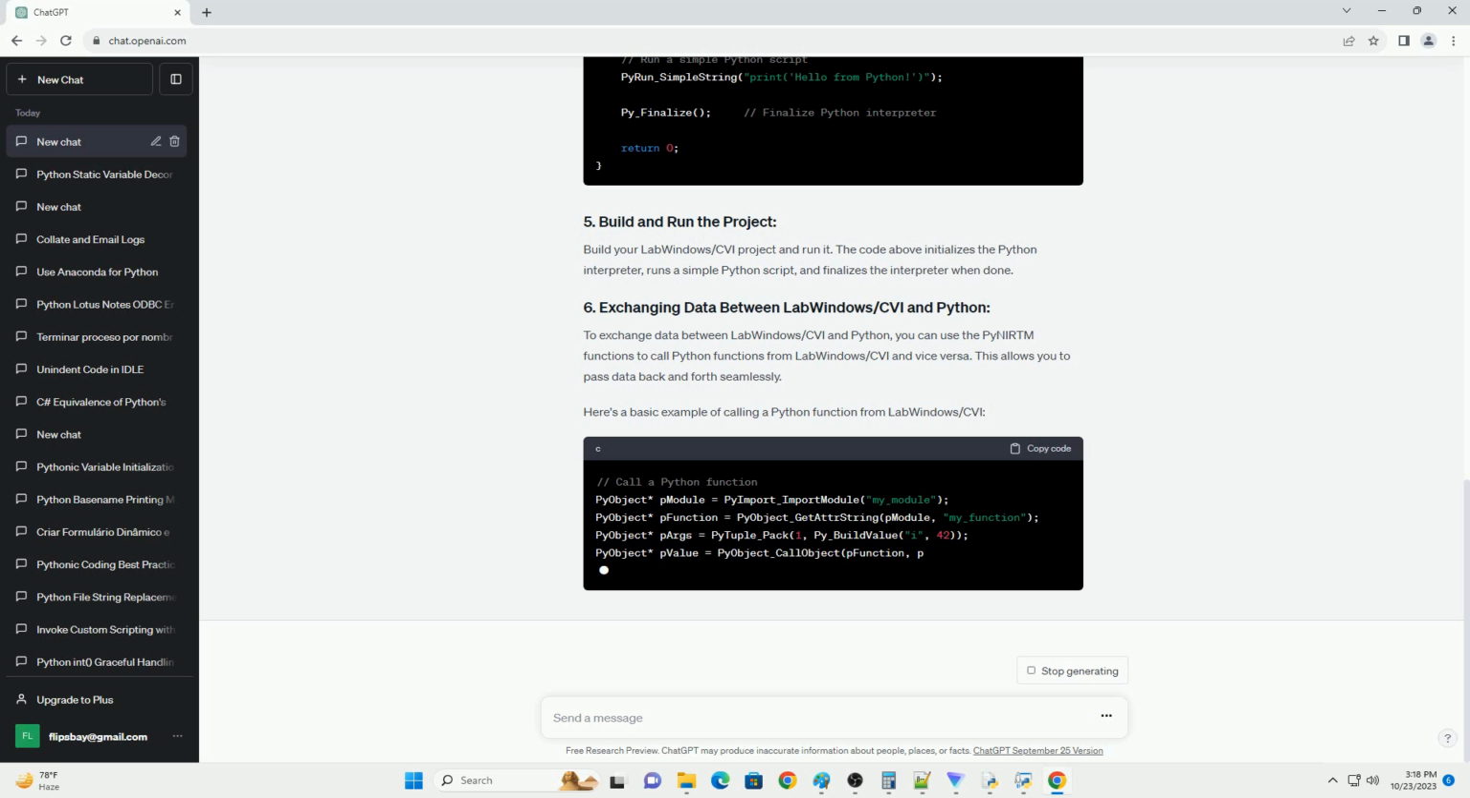To exchange data between LabWindows/CVI and Python, you can use the PyNIRTM functions to call Python functions from LabWindows/CVI and vice versa. This allows you to pass data back and forth seamlessly. Here's a basic example of calling a Python function from LabWindows/CVI.